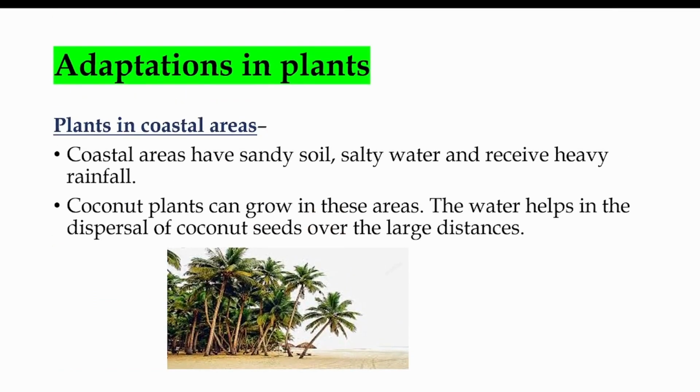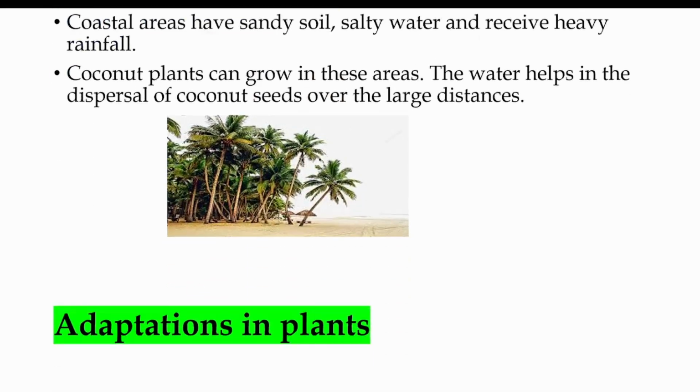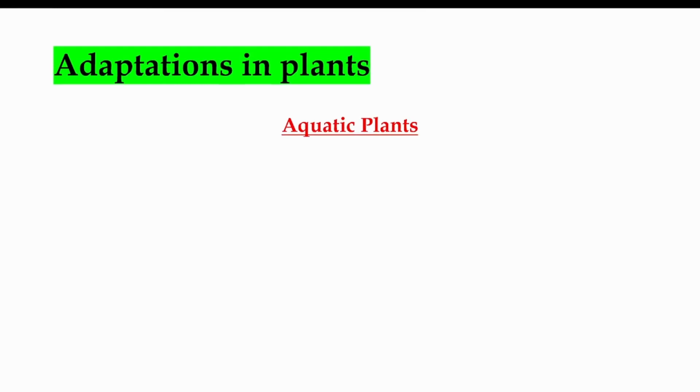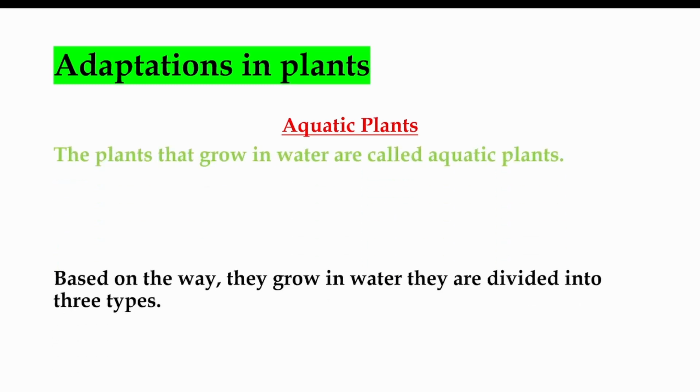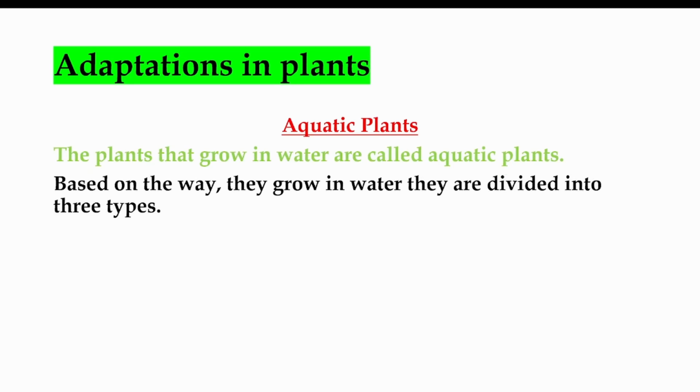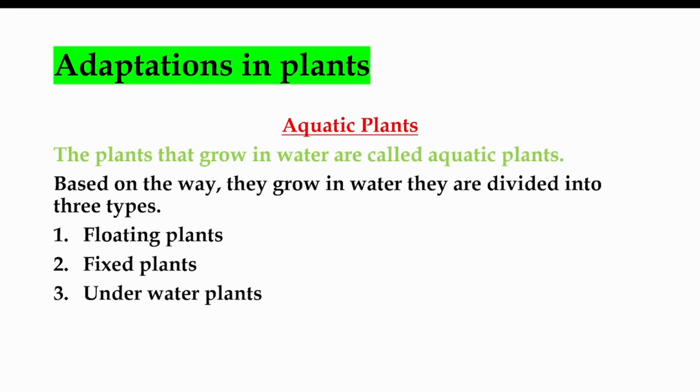This is all about the terrestrial plants. So next is aquatic plants. Aquatic plants are the plants that grow in water. Based on the place where they grow, they are divided into three types. That is floating plants, fixed plants, and underwater plants.